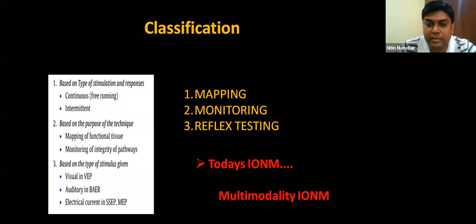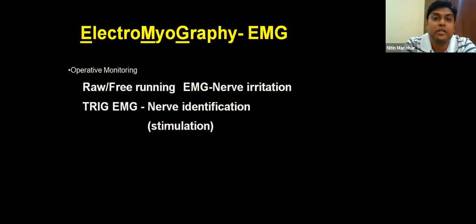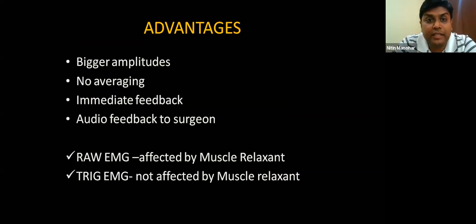So next I'll be dealing with some of the modalities and some of the points about the modalities. So the first thing is electromyography. This is the basic thing everyone will do. I'm sure many centers, whoever does CP angle monitoring, will do electromyography. In electromyography, you need to do both free running, that is a raw EMG, and look for nerve irritation, and also do triggered EMG to identify the nerves by means of stimulation. So what are the advantages of doing EMG?